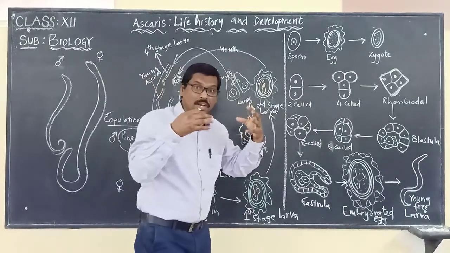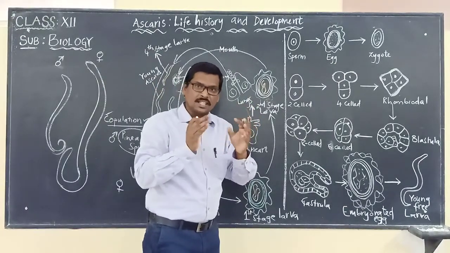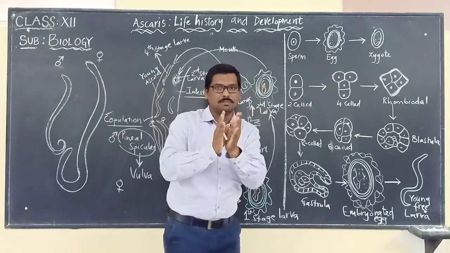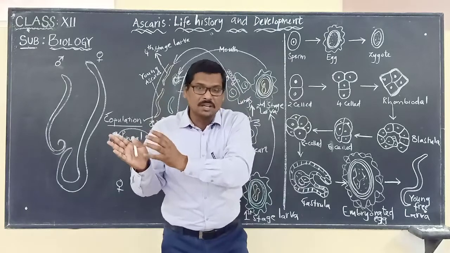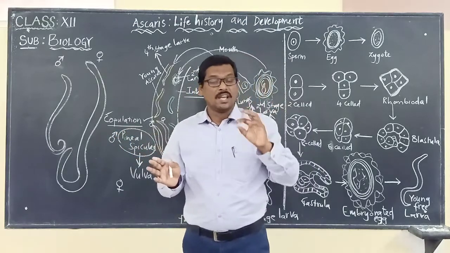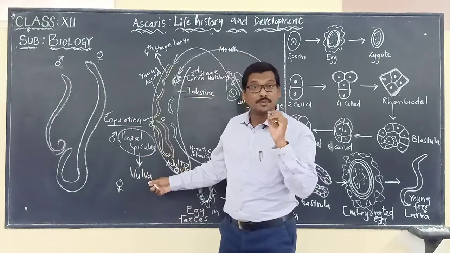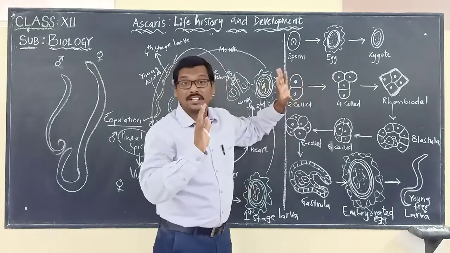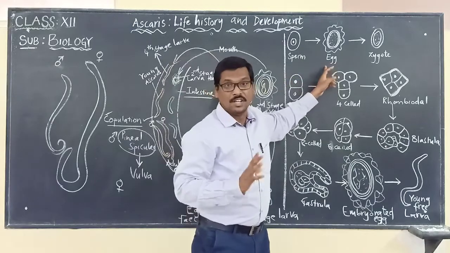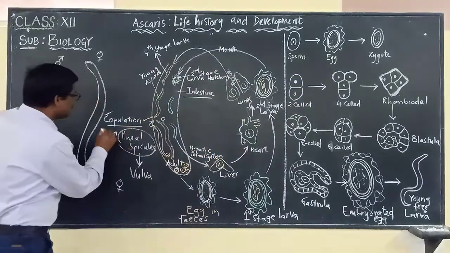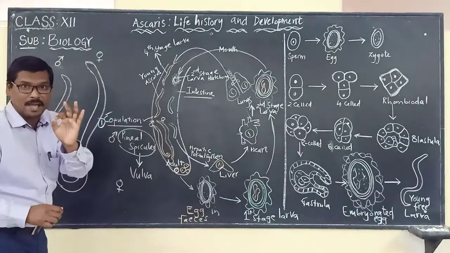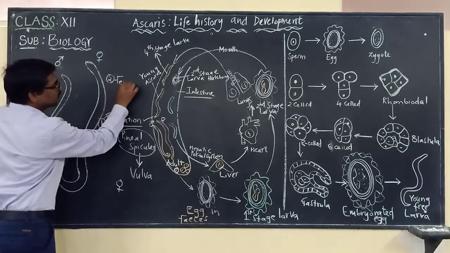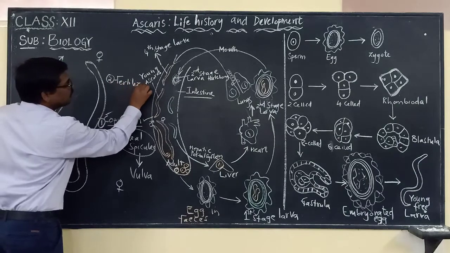So once the copulation, the mating, is completed between the male and female roundworms, the male worm releases the sperms into the vulva of the female. These sperms reach the egg and fertilize it. So copulation is the first thing that happens, and the second step is fertilization.